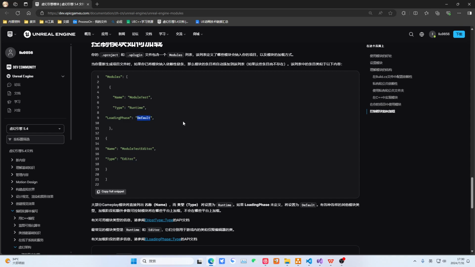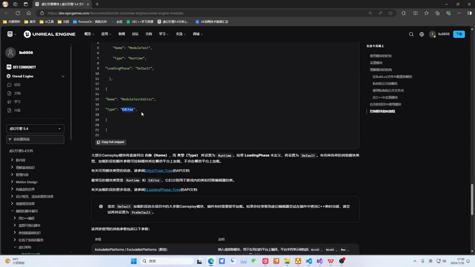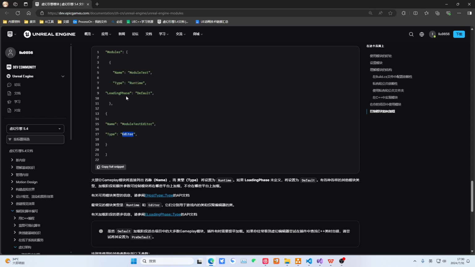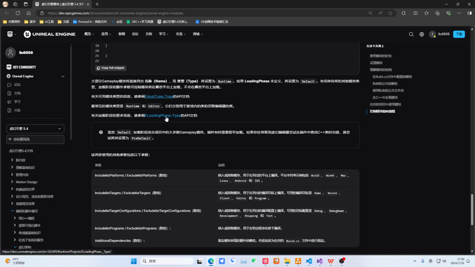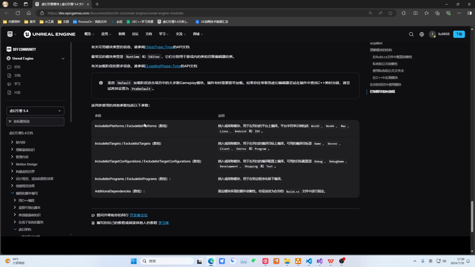And we usually also have whitelist and blacklist designs, etc. Here, its name is this, and its type is Runtime. The loading phase is Default. This type as the environment, the loading timing might not be written here. Then it is not defined. If not defined, it defaults to Default. No problem at all. This places some stuff related to this type. We won't click to look at it.